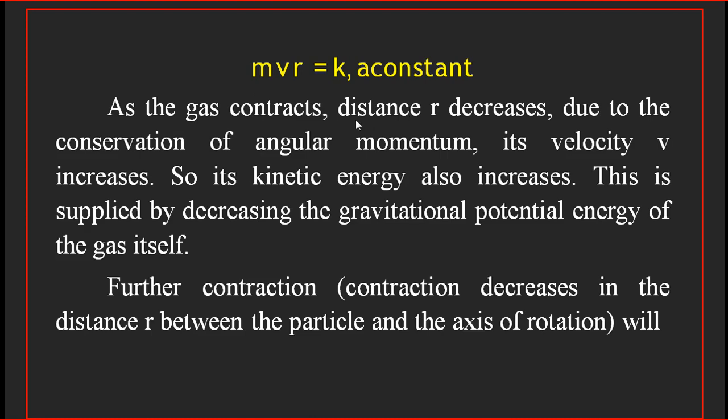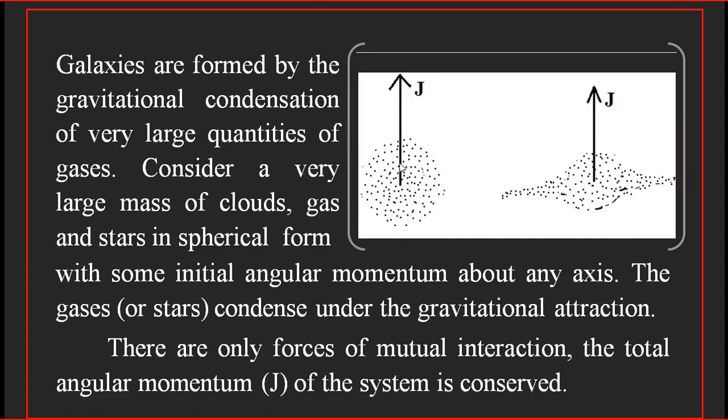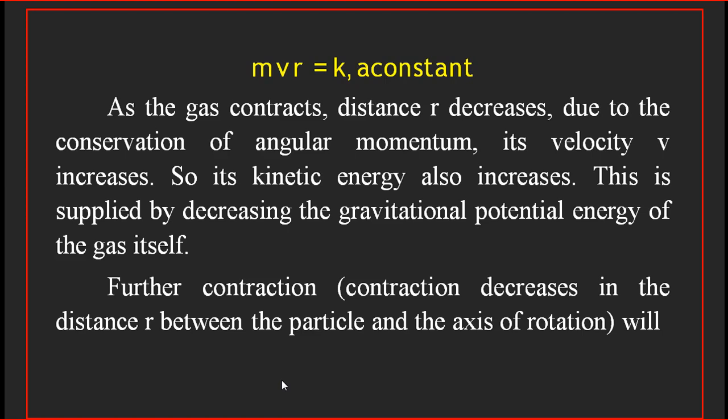Now, as the gas contracts, the distance between the gas particle and the axis of rotation, this is the axis of rotation, will decrease. So as the gas contracts in this direction, r will decrease. As r decreases, because J is conserved, the velocity of the particle will increase. So on average, we can say that the velocity of the system will increase. So the kinetic energy also increases.